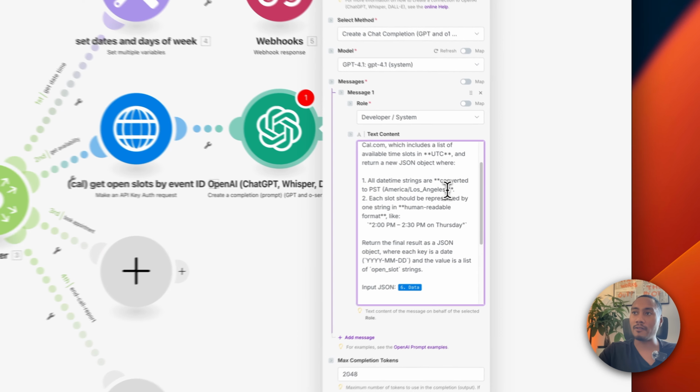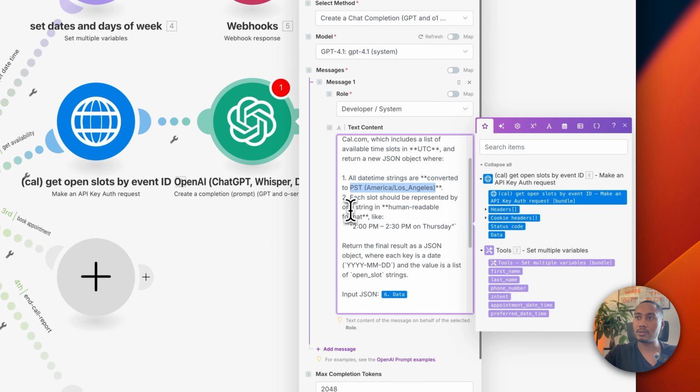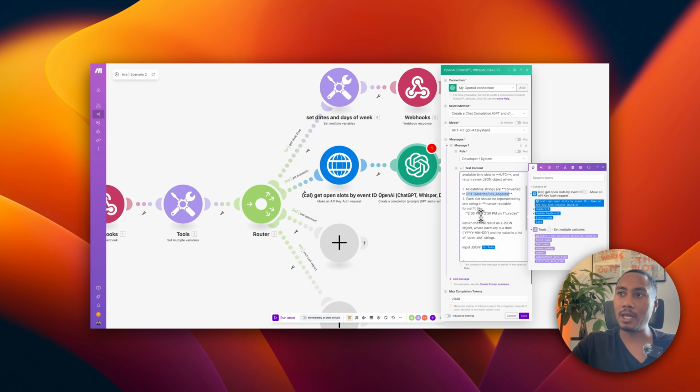So you're going to want to modify this for your time zone. Each slot should be represented by 1 string in human readable format like 2 p.m. to 2:30 on Thursday. This is so that the assistant Ava returns the data back in a more user-friendly way. Return the final result as a JSON object where each key is a date, in this format, and the value is a list of open slot strings.